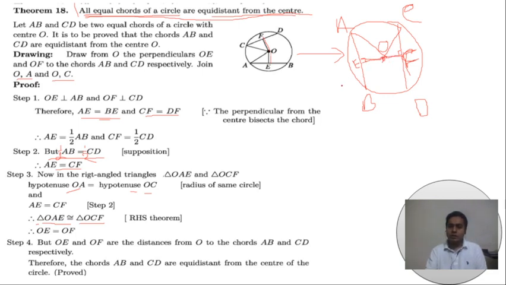Because we have already proved they are congruent, the two sides are equal. OE is the perpendicular distance of AB and OF is the perpendicular distance of CD. So their distances are equal. If two chords are equal, their distances are equal. This is our complete proof of theorem 18.